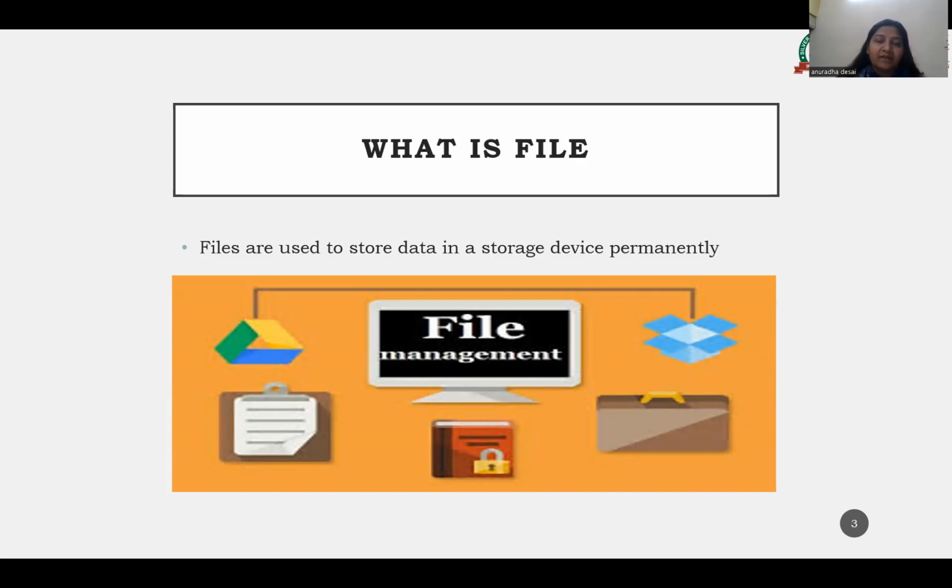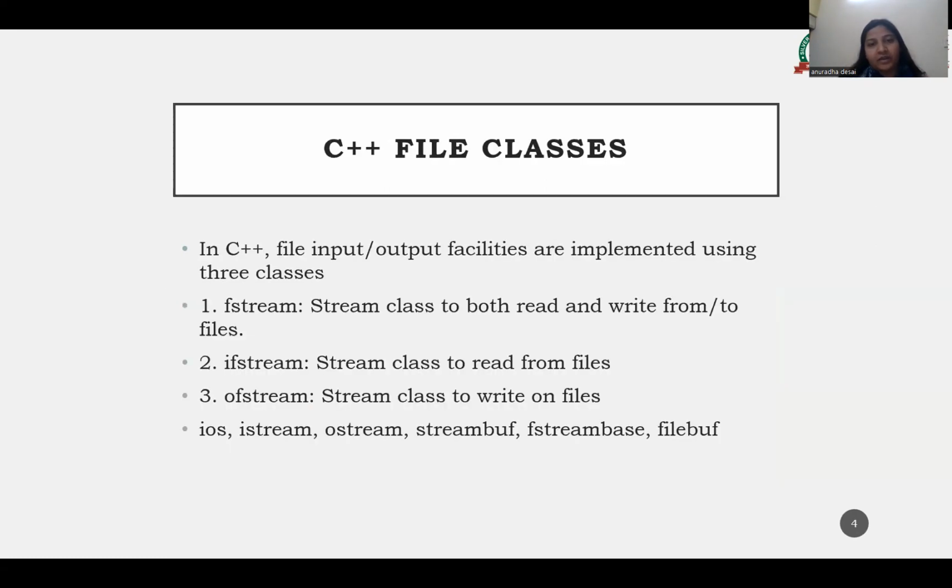But by filtering the data, what is useful to us is information. So whenever you are storing this data or information in a storage device permanently, that is nothing but a file. So file management is always required to handle this data in a proper way.